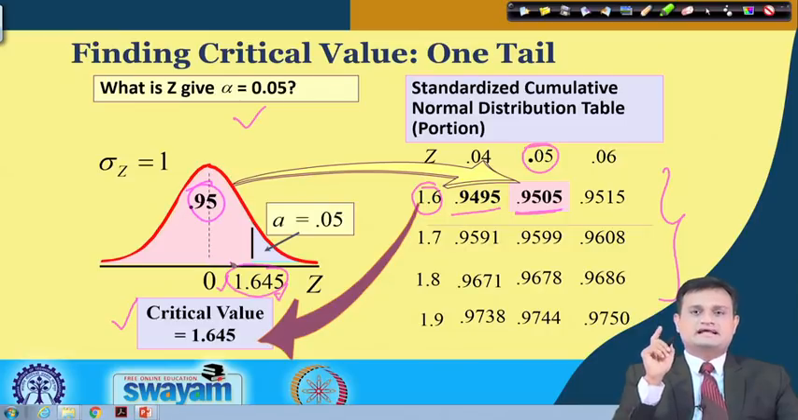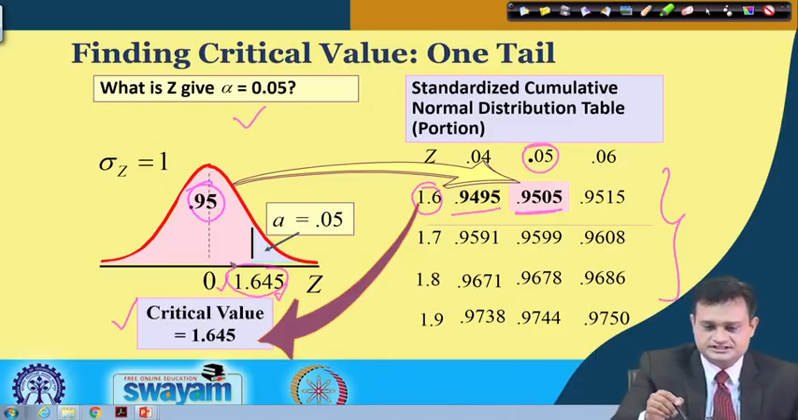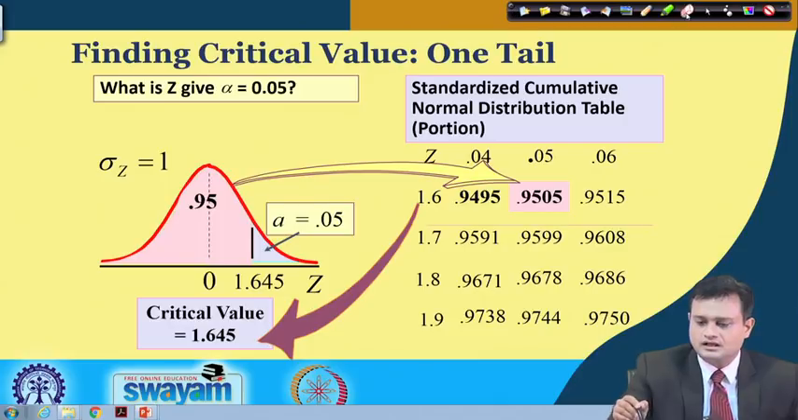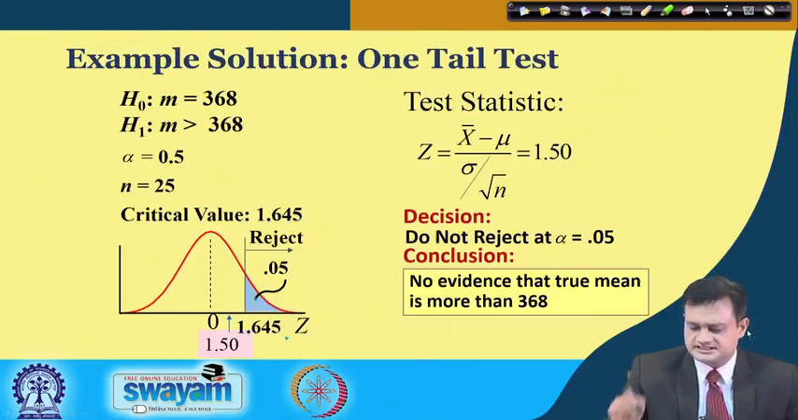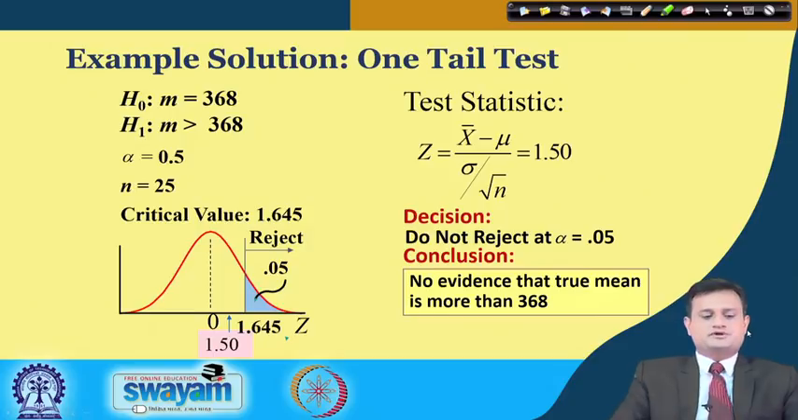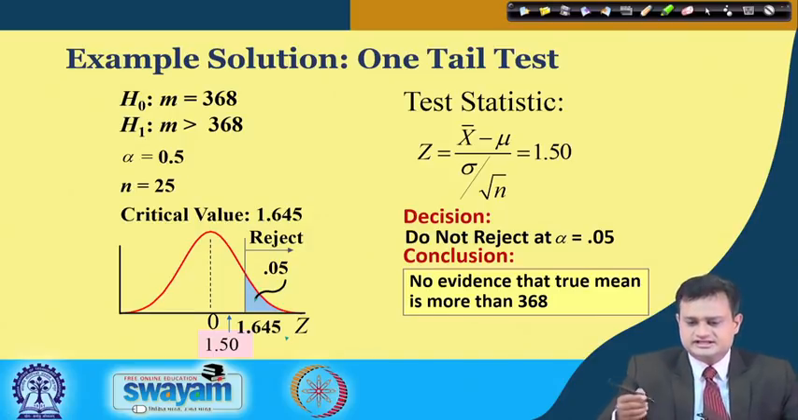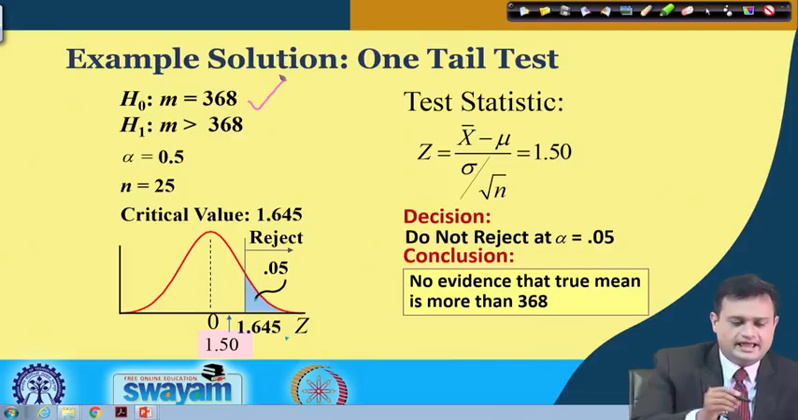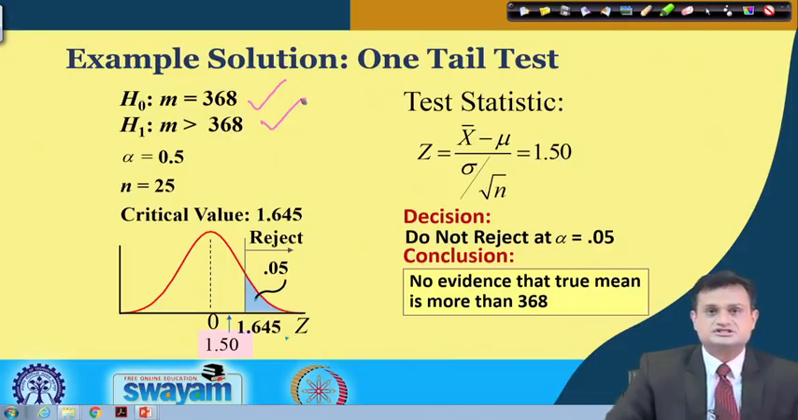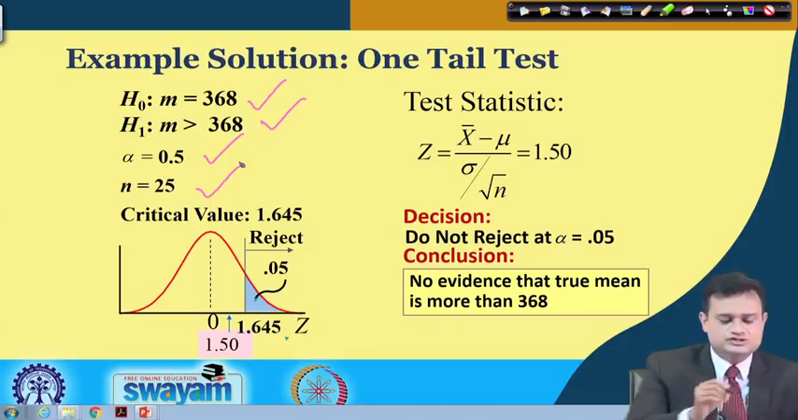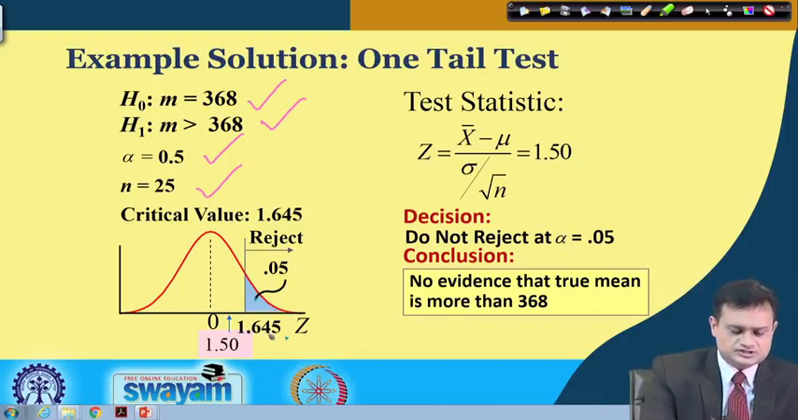I want to test my claim, the null hypothesis and alternate hypothesis, against this critical value to check to what extent I am right in my claim or whether I should reject the null hypothesis. This is how to read the statistical table, which we already discussed previously. So my null hypothesis is H0: m equal to 368, and the alternate is m greater than 368, alpha equal to 0.05, n is 25. Now this is my critical value and this is my computed value.